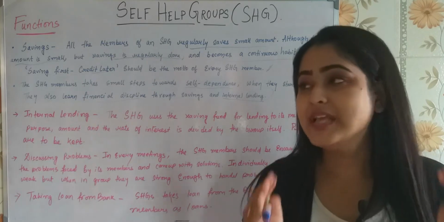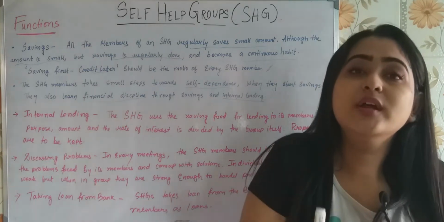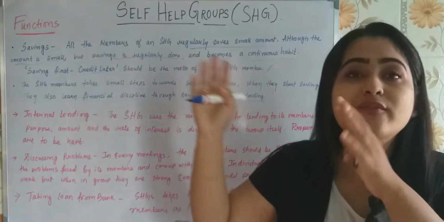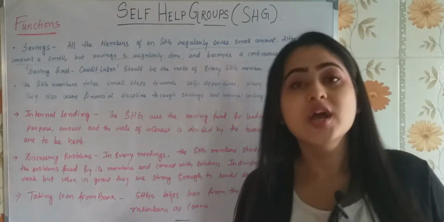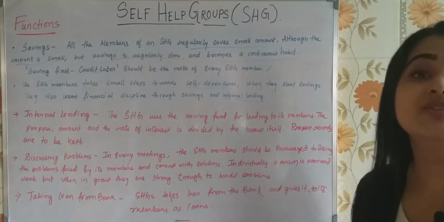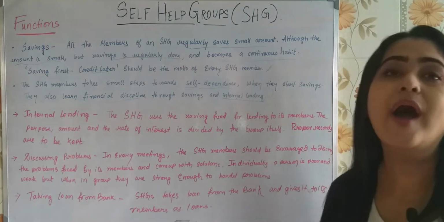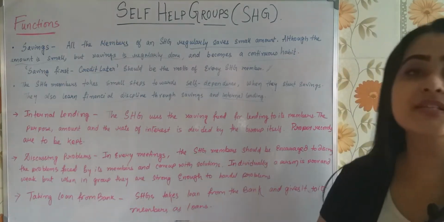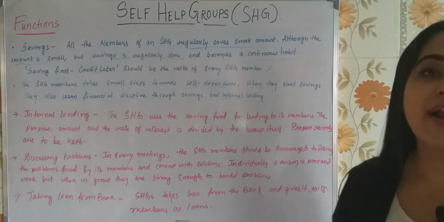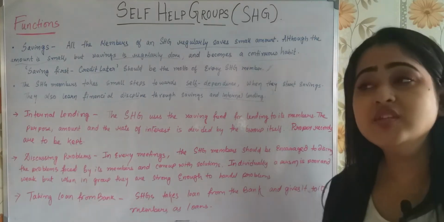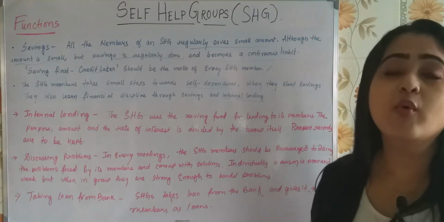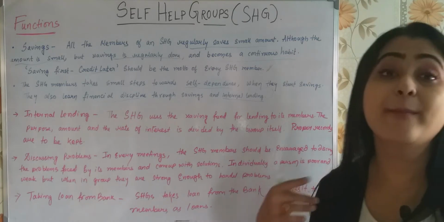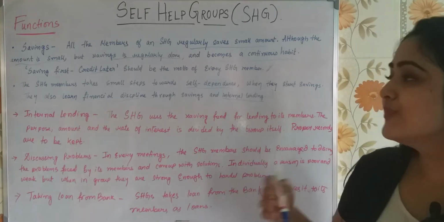So, a particular self-help group might have a particular rate of interest. Another self-help group will follow another rate of interest. Understood? That depends on the self-help group, the members who have participated, what category of members have participated. There are many factors which will decide which self-help group is going to keep what kind of rate of interest or the amount that should be lent.